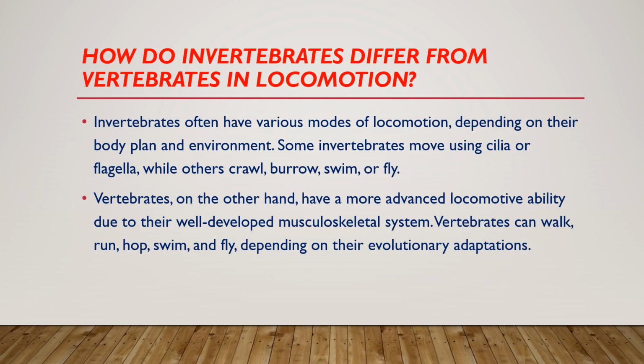How do invertebrates differ from vertebrates in locomotion? Invertebrates often have various modes of locomotion depending on their body plan and environment. Some invertebrates move using cilia or flagella, while others crawl, burrow, swim, or fly. Vertebrates, on the other hand, have a more advanced locomotive ability due to their well-developed musculoskeletal system. Vertebrates can walk, run, hop, swim, and fly, depending on their evolutionary adaptations.